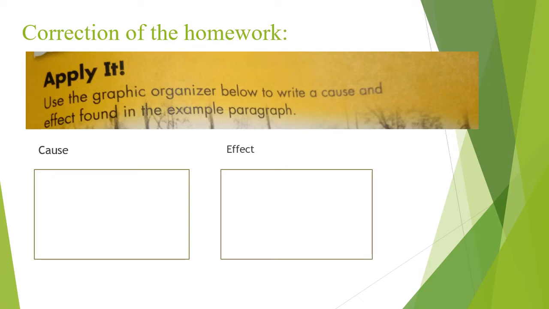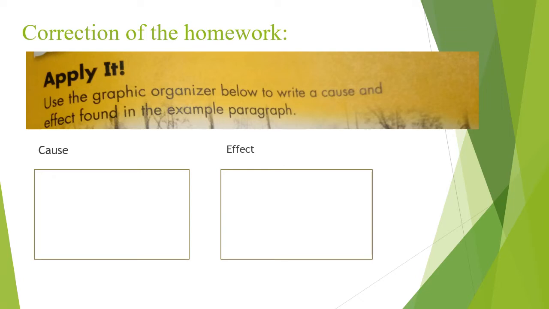A cause is the reason why an action, event, behavior, or other thing happens. An effect is the result of a cause. It tells what happened. To find the cause when reading, ask yourself, why did this happen? To find the effect, ask yourself, what happened?